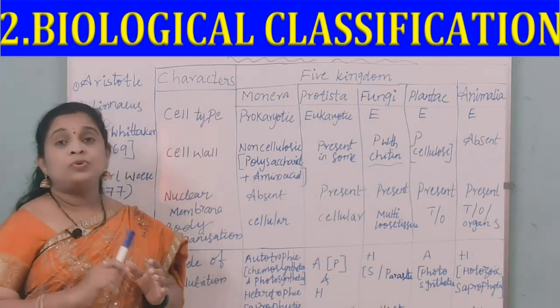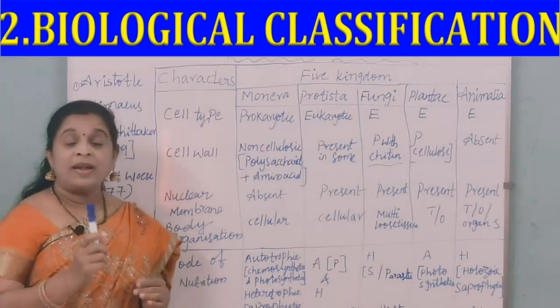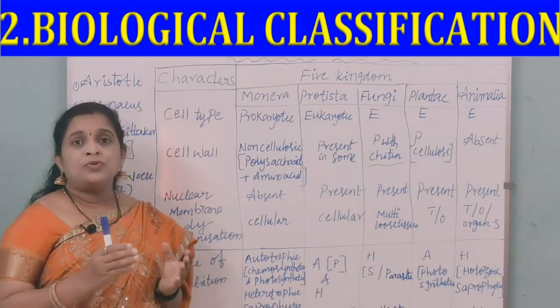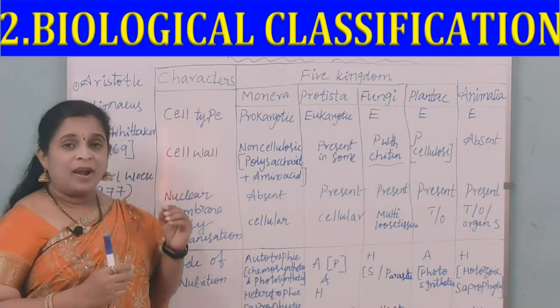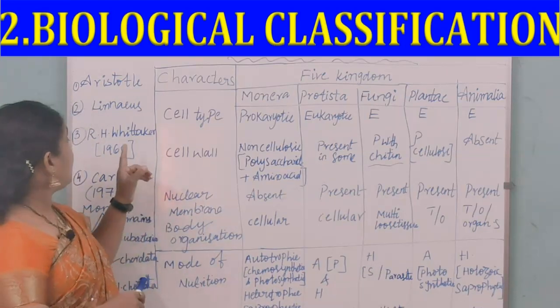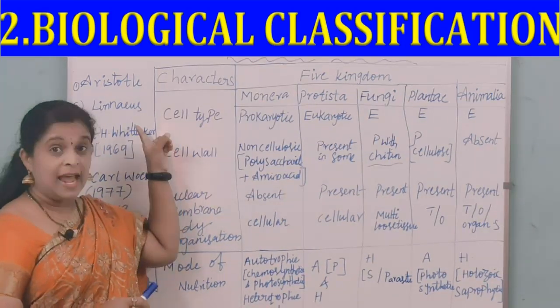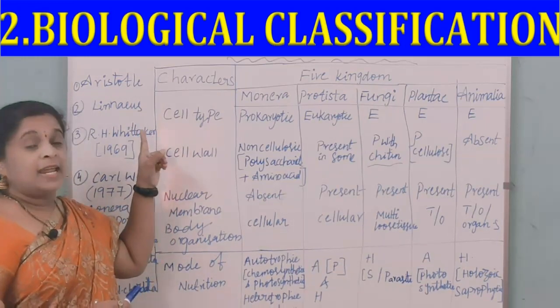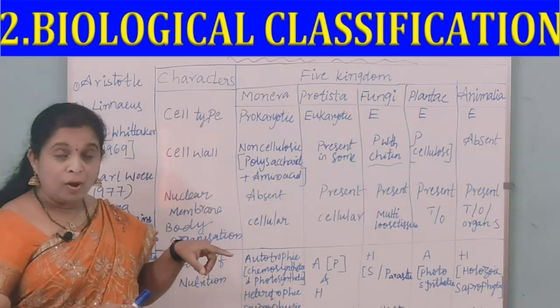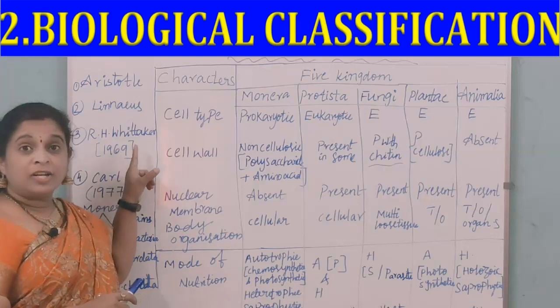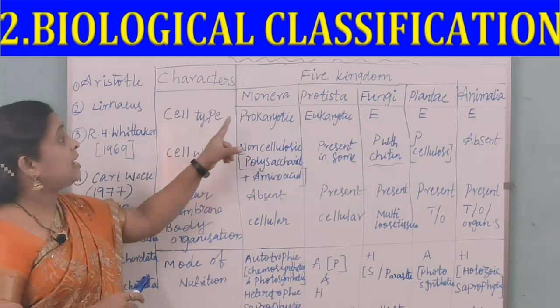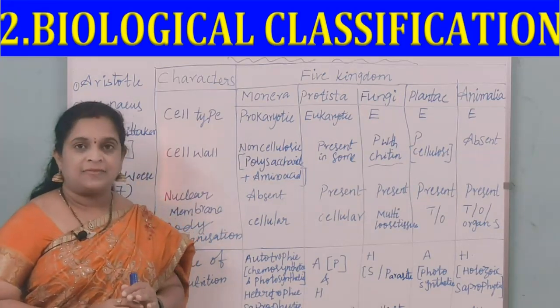Now I just want to revise again. First one, Aristotle was the first to attempt the classification, right? And he is a foremost person. And next after Aristotle, Linnaeus. And Linnaeus is famous for the binomial nomenclature. And then after that, R.H. Whittaker in 1969 proposed this five kingdom classification.